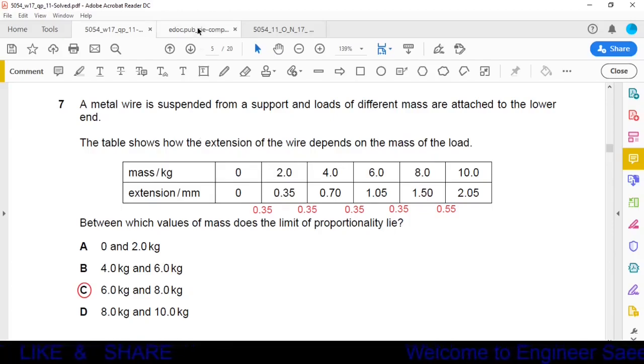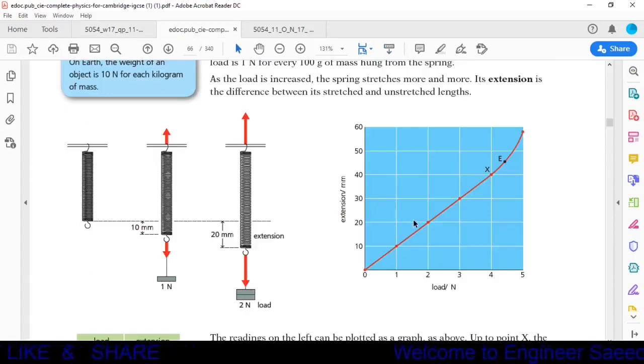Okay, also we will check this one. It is related to Hooke's law. In Hooke's law, we have studied that with the increase in load, extension will be increased in a constant ratio, in a constant proportion. So we can say load and extension are directly proportional to each other. Up to which point? Up to the point X.